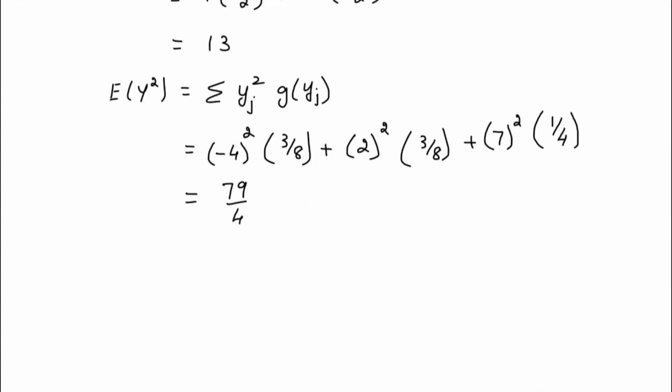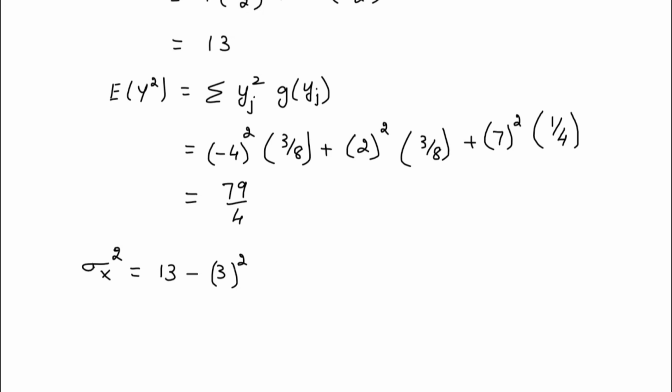Therefore sigma x square will be equal to E of x square, which is 13, minus mu x square. Mu x value is 3, so it will be 3 square.